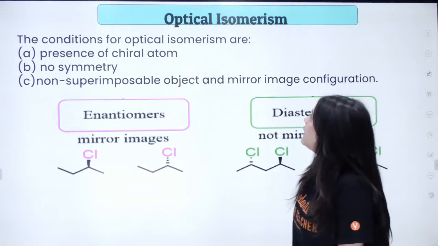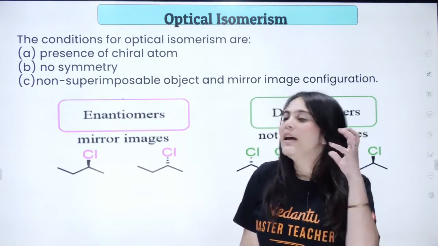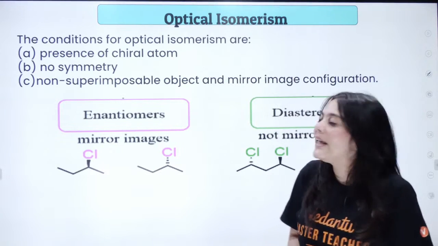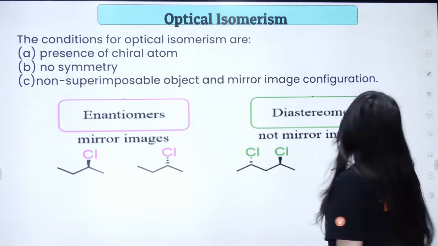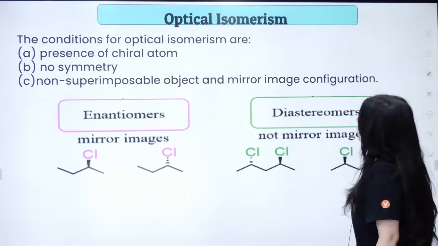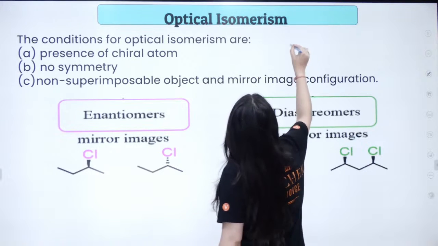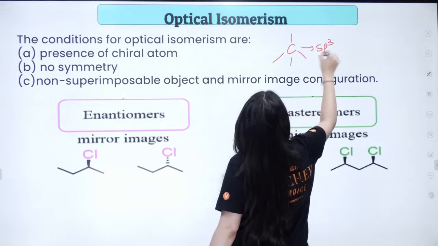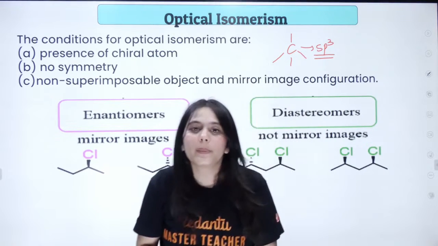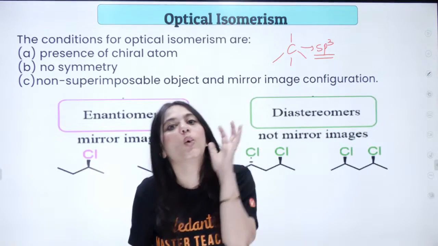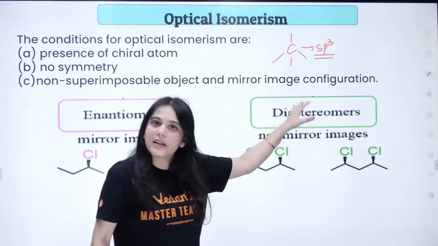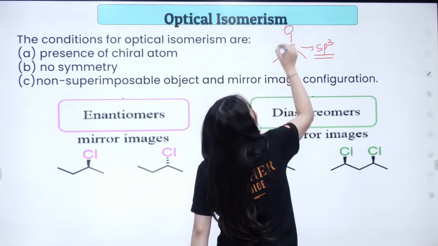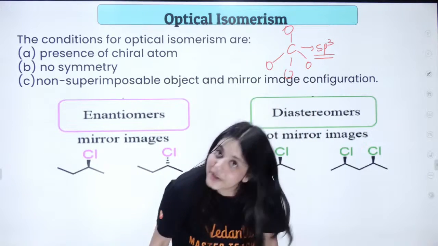Now let us talk about optical isomers. Optical isomerism depends on what? It depends upon the carbon. Which carbon shows optical isomerism? Once again, the carbon should first of all be sp3 hybridized. Understand this thing. The carbon should be sp3 hybridized, only then it will show optical isomerism. And all the atoms attached to the carbon should be different, right?